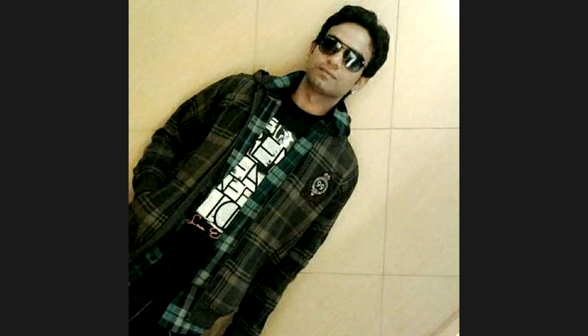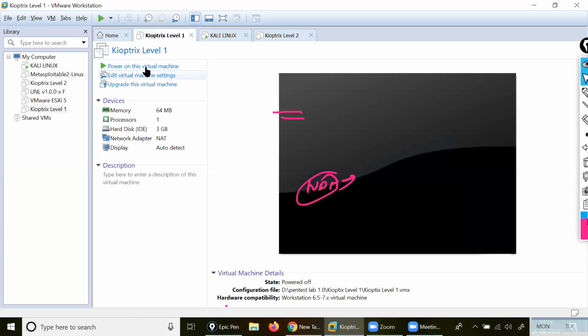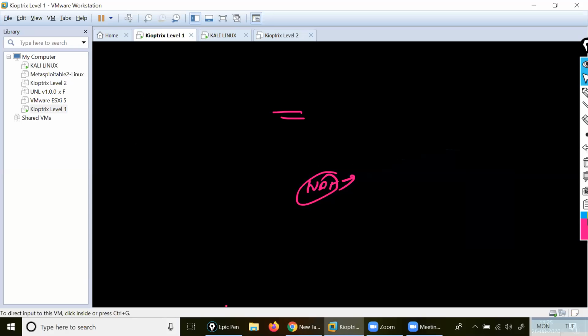Yeah, see here. What it is doing, I got the three networks here. You will find one network 192.1.1 is there, other is .2, it is showing me, and then after the range it is showing me 254. Understood? So what I will do, I will come on here. I didn't start this one, because of that only it is not showing me the VMnet1 IP. Clear my point? So what I will do, I have to start this one. I started here.